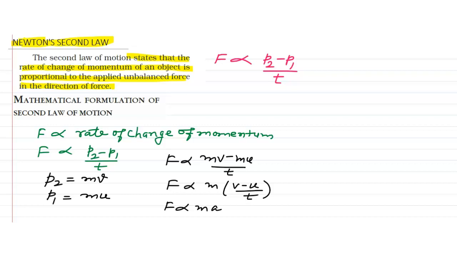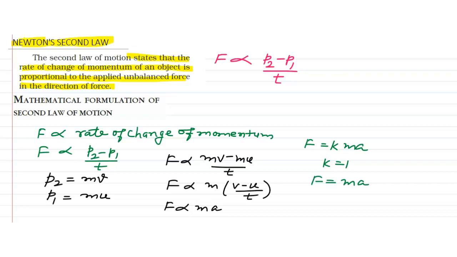Okay, so F is directly proportional to mass into acceleration, and to remove the proportionality sign we can use a constant k, and the value of k is 1 experimentally. Therefore F is equal to mass into acceleration, right?